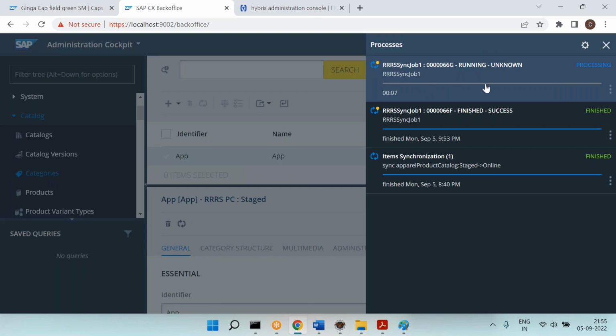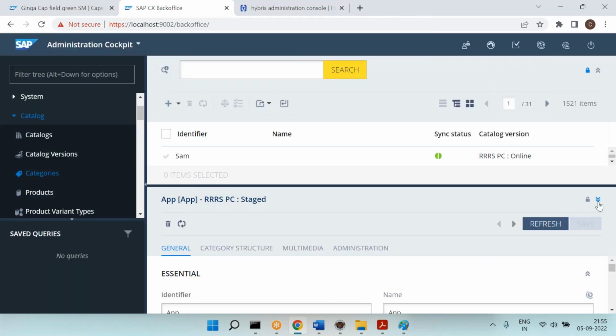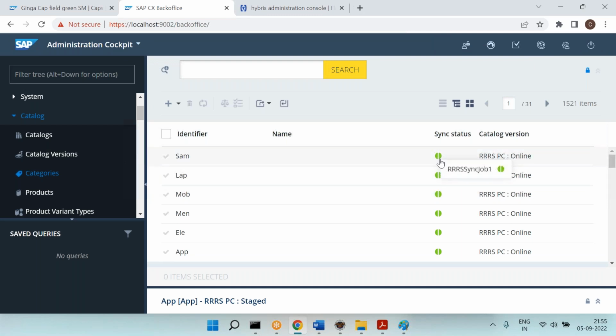That means it is taking the stage data and moving to online. Okay, it is done. Now you can go and check the results. Now you can see this is green. Green means what? Staged and online are there. Now you can also check the results here.